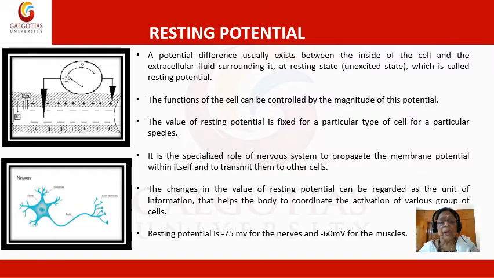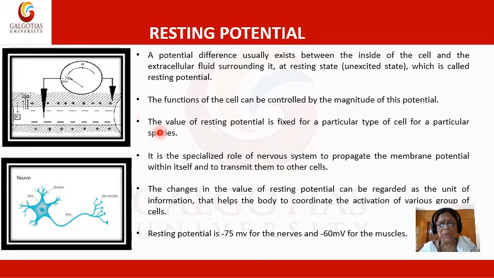So let us come to resting potential. A potential difference usually exists between the inside of the cell and the extracellular fluid surrounding it at resting or unexcited state, which is called the resting potential. The function of the cell can be controlled by the magnitude of this potential.